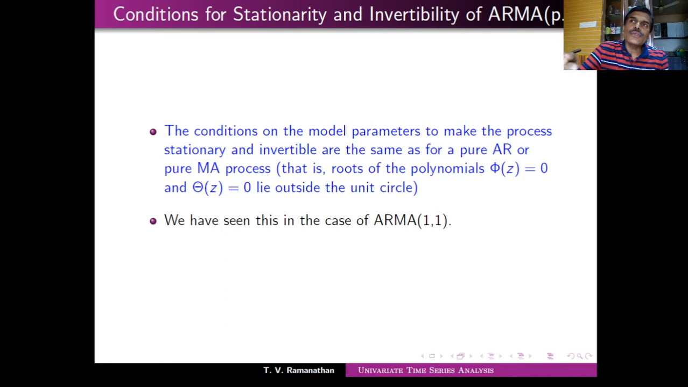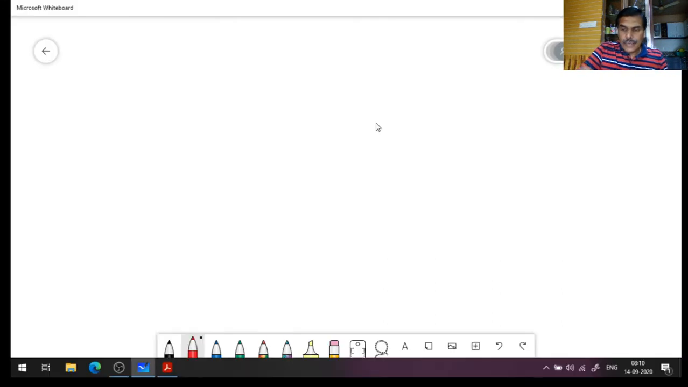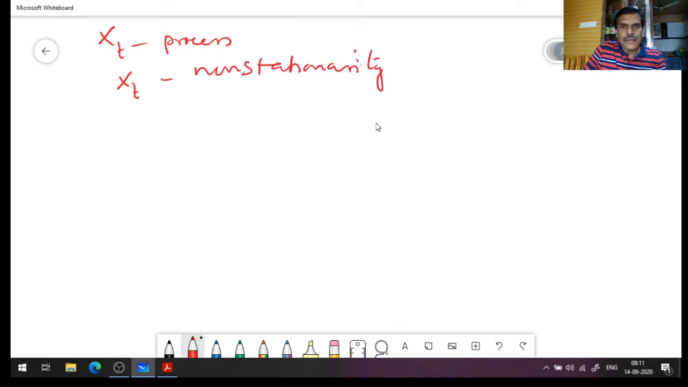Now we are going to introduce what happens if you have a non-stationary model. We have defined ARMA. Now if, for example, I have an X_t process, and this X_t is unfortunately having some non-stationarity, so maybe, for example, it may have a linear trend.